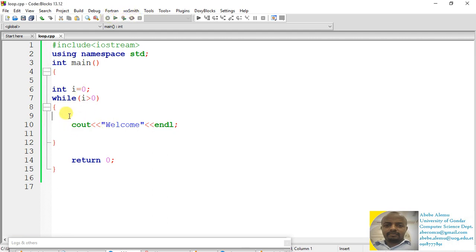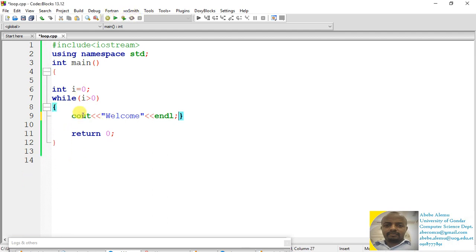So let's compile. This is a program that will check the value of i, and if the value of i is greater than 0, it will display welcome. Have a look, it's very important. Here, the value of i is 0. 0 greater than 0 is false, meaning we are not going to have any output in this program because the condition, the control of the while loop, is false at the beginning.